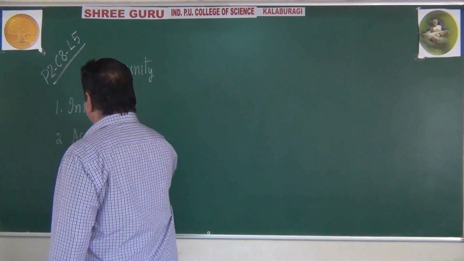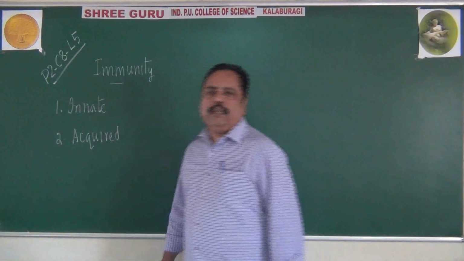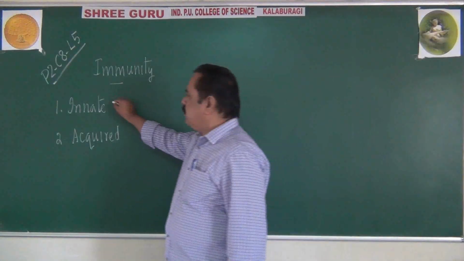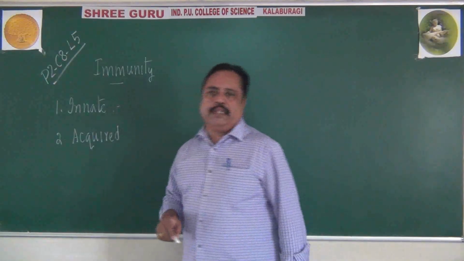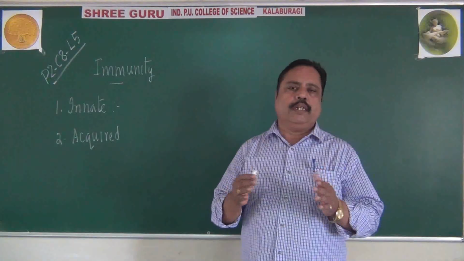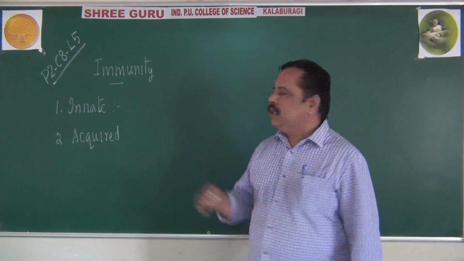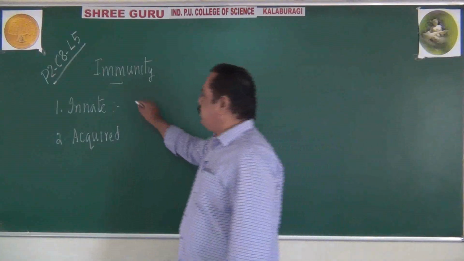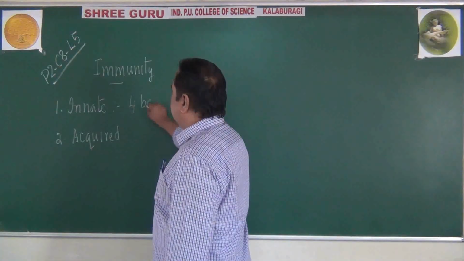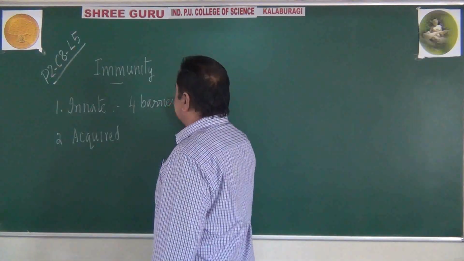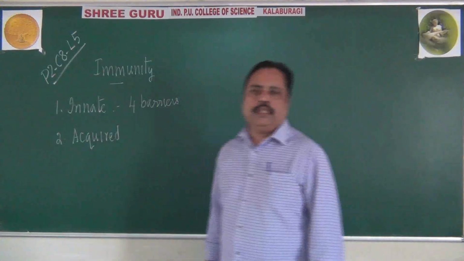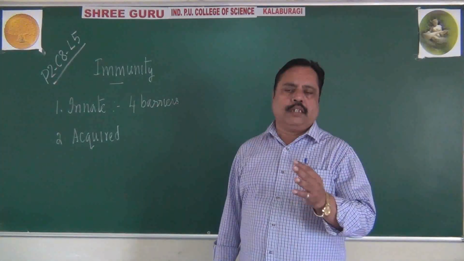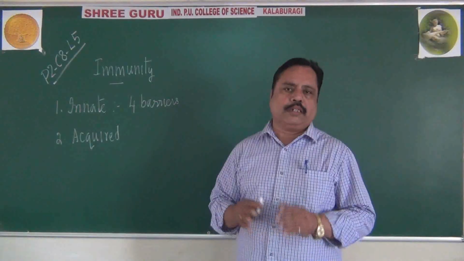Innate immunity is present in our body from the birth itself. It is made up of different types of barriers which will prevent the entry of pathogens. These barriers can be of four types, you may be remembering. Those four types of barriers are physical barriers, physiological barriers, cellular barriers and cytokine barriers.